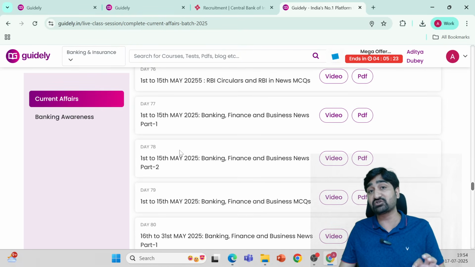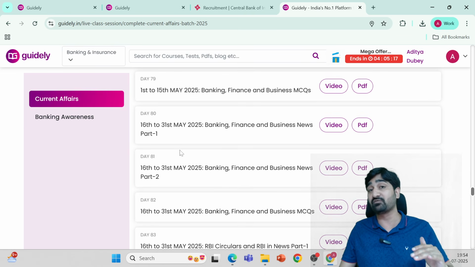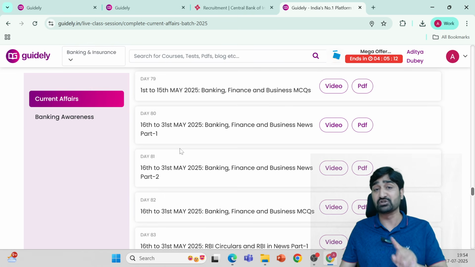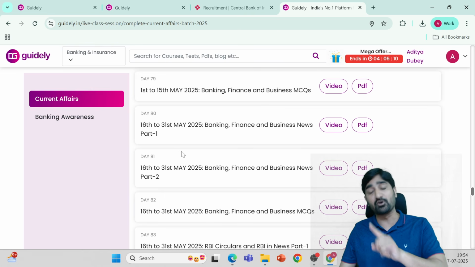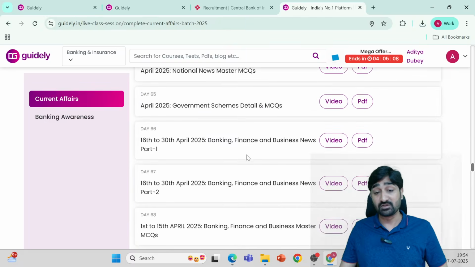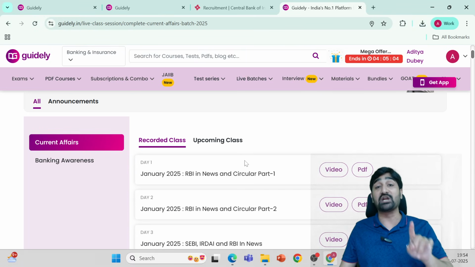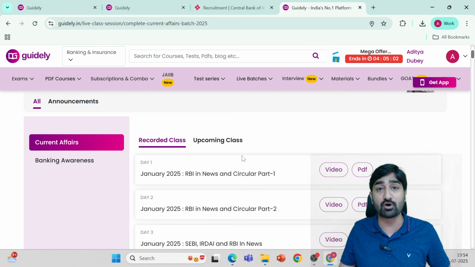The best part about the batch is that you have the complete current affairs in the form of topic-wise monthly current affairs, which makes it very easy to prepare and revise. But still my suggestion is go through the video first, then only revise the PDF. Currently the offer is going on for this particular batch. The offer is going to end tomorrow. 18th of July will be the last day for the offer.